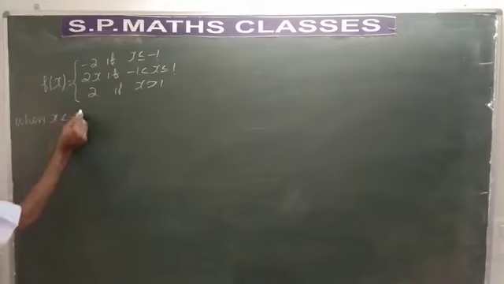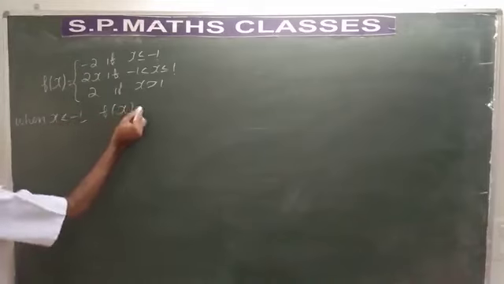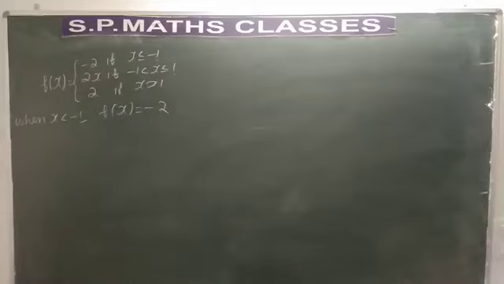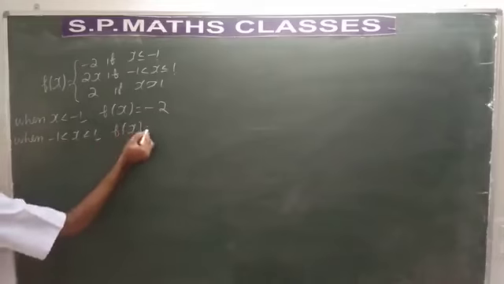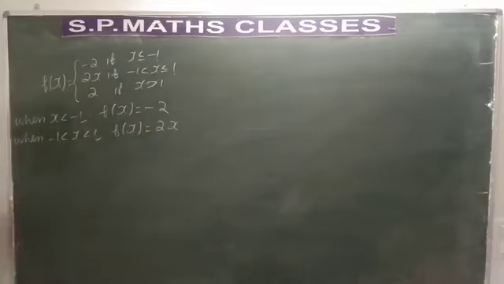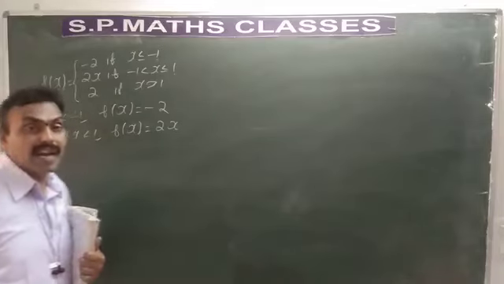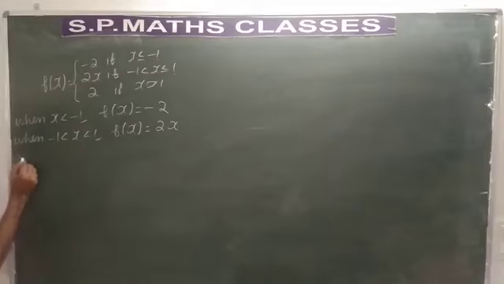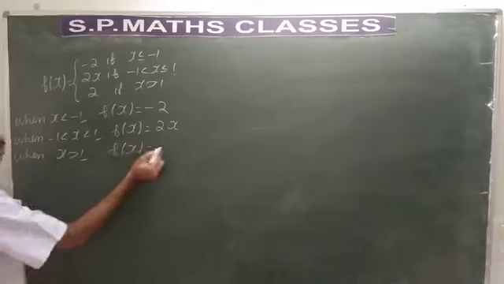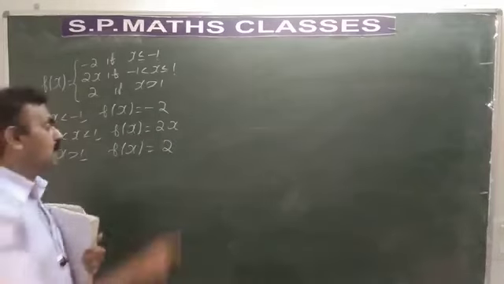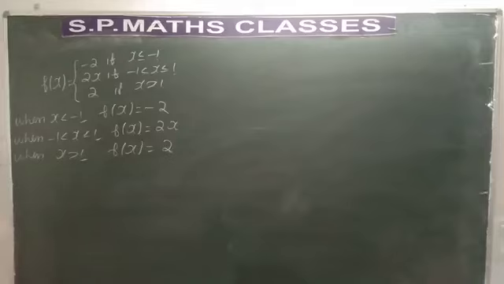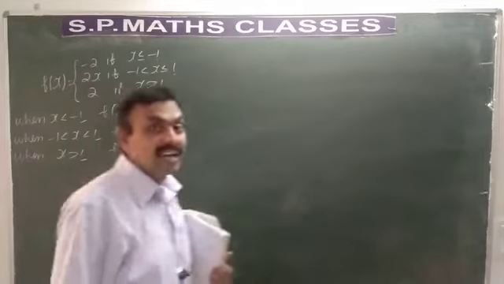When x is less than minus 1, f of x is minus 2. It is a constant function, hence it is said to be continuous. Further, when minus 1 less than x less than 1, f of x is given as 2x. Please see here it is given as 2x. 2x is a polynomial, hence it is said to be continuous. When x is greater than 1, f of x will be equal to 2. Now it is also a constant function. So minus 2 and plus 2 are constant functions, hence we can conclude that they are said to be continuous.